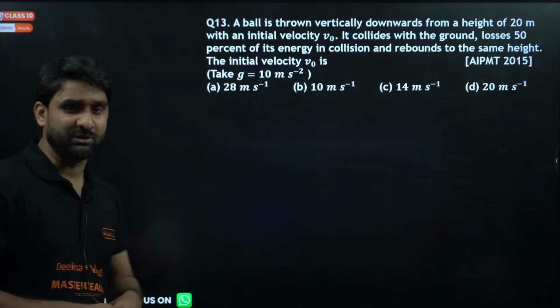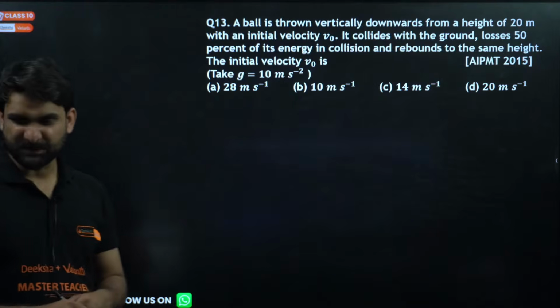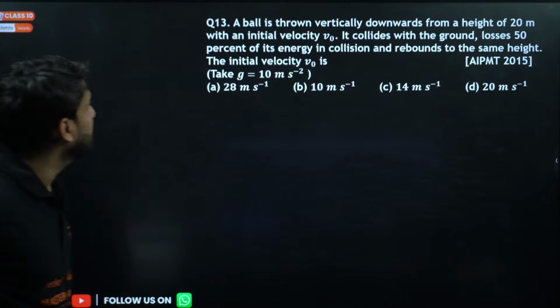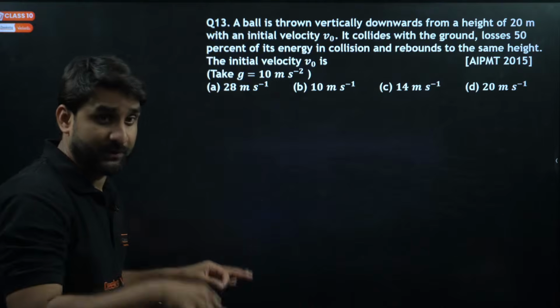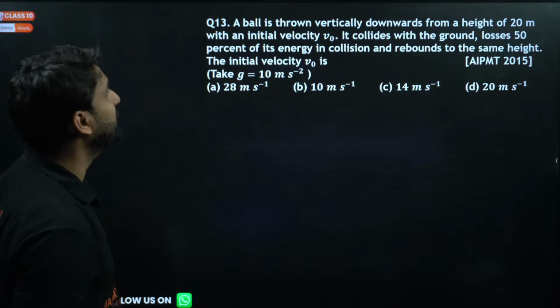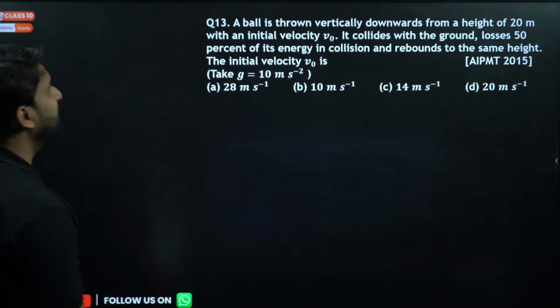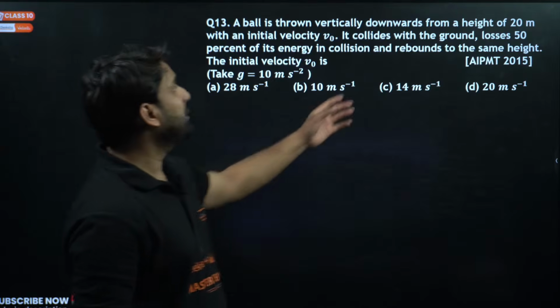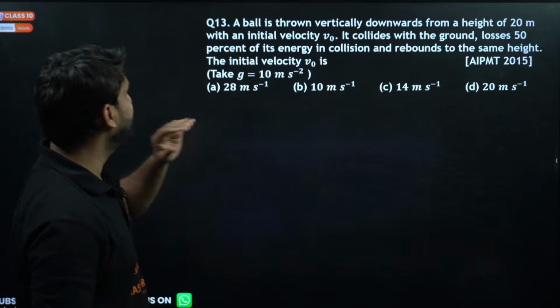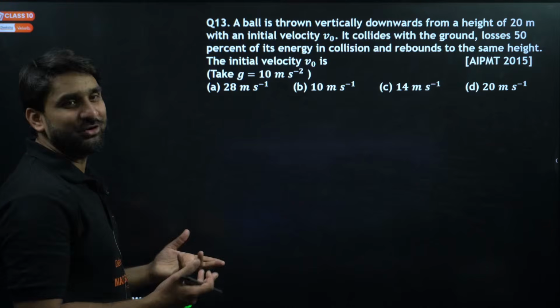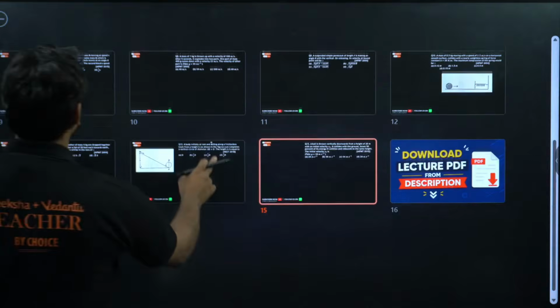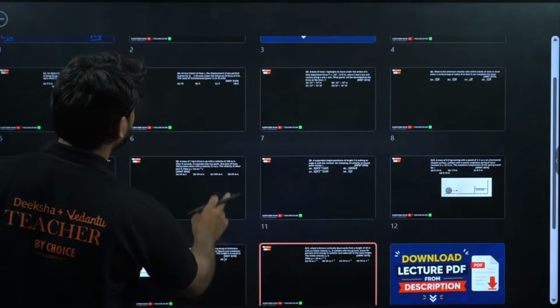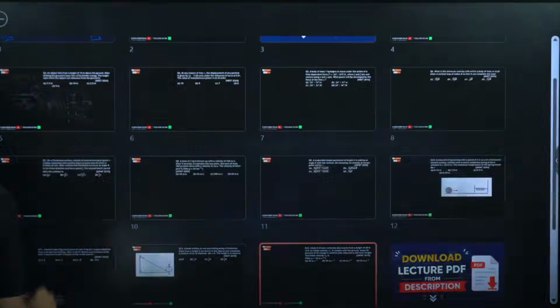Moving to next question, question number 13. Okay, look at the question number 13. A ball is thrown vertically downwards from a height of 20 meter with an initial velocity v0. It collides with the ground, loses 50% of its energy. Same question we have done previously. Let me show you this question. We have solved it here. Yeah, look at the question here.